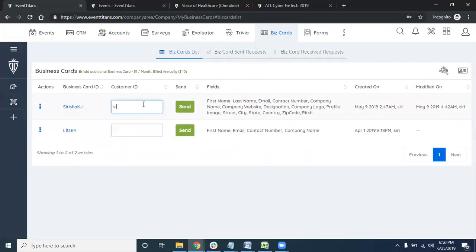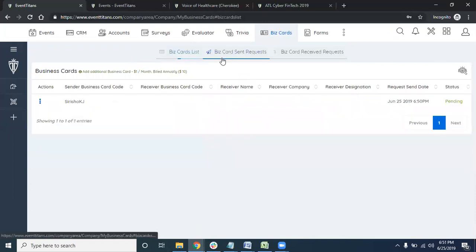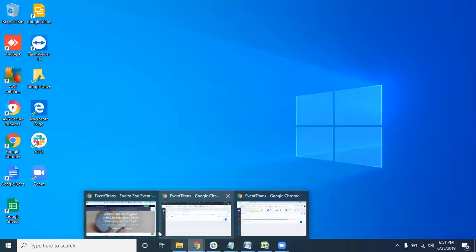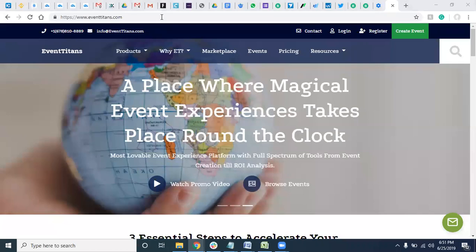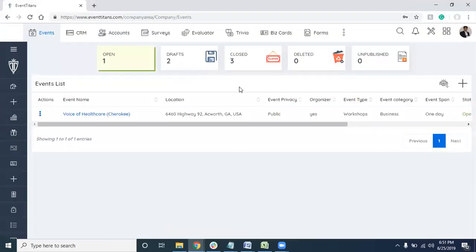For example, here I'll enter shiva@clidium.com and click send. See, business card sent successfully. And see here, the business card is sent. Let me go to my email real quick. Okay, let it come through for a quick second. I'll show you once I get it. So that's about the business card. You don't even have to have physical business cards.